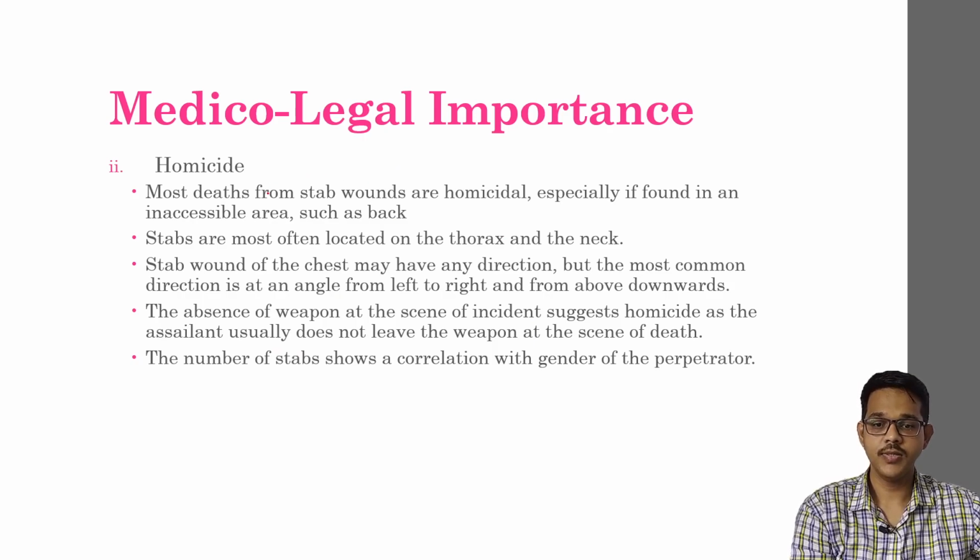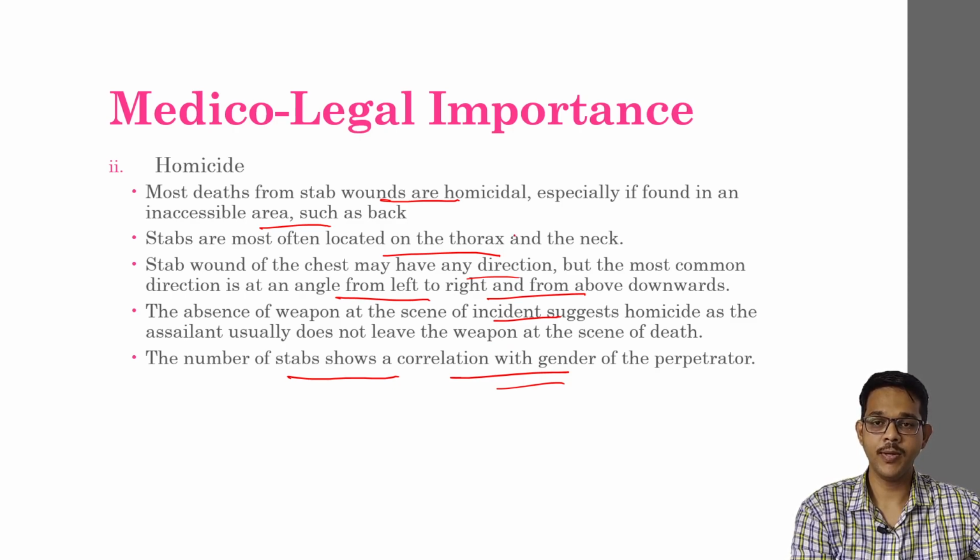Homicidal stab wounds: most stab deaths are caused by homicide. Homicidal stab wounds are especially found in inaccessible areas such as the back. Stabs are most often located in the thorax or neck. Stab wounds of the chest may have any direction, but the most common is from left to right and from above downwards. Absence of a weapon at the scene suggests the stabbing is of homicidal nature. The number of stabs shows a correlation with the gender of the perpetrator: if the assailant is male, there will be multiple wounds compared to a female assailant.